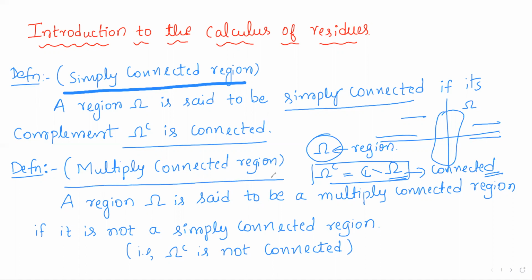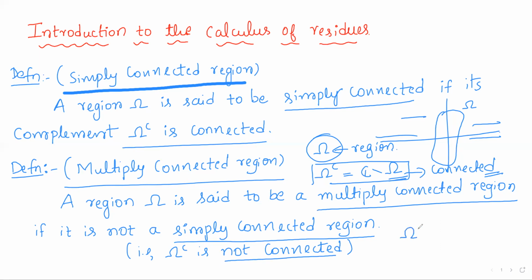Now, the opposite of it, multiply connected region. The definition of a multiply connected region is: a region omega is said to be a multiply connected region if it is not a simply connected region. If a region is not simply connected, then it is a multiply connected region. That region is not simply connected means its complement will not be connected.